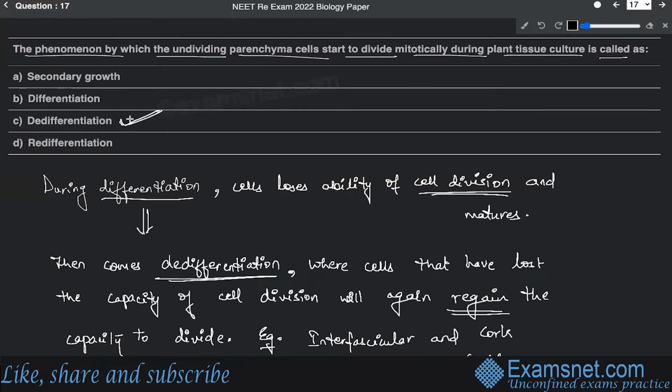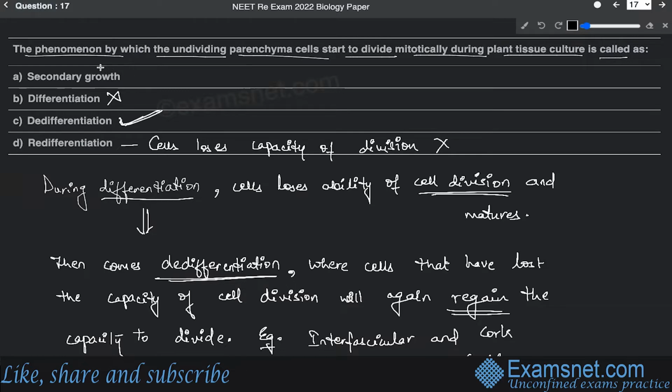So option C is the correct answer. Differentiation cannot be the case because the cell will lose the ability of division. In case of redifferentiation, that comes just after dedifferentiation, the cell will again lose the capacity of division. So definitely this cannot be an option.